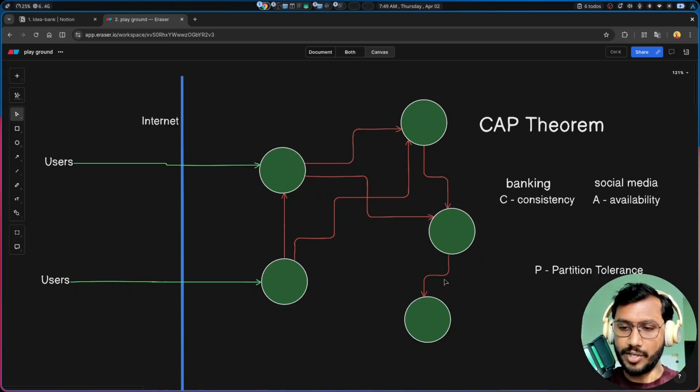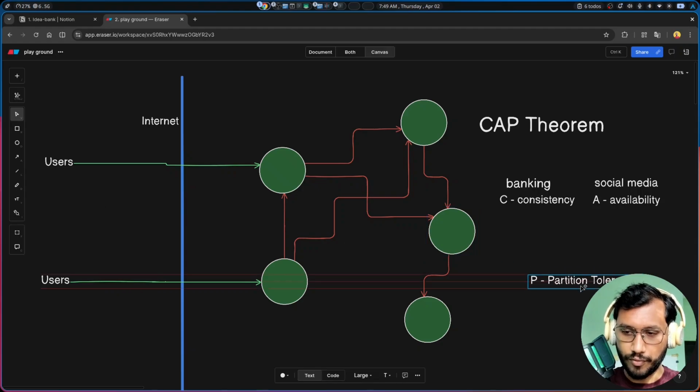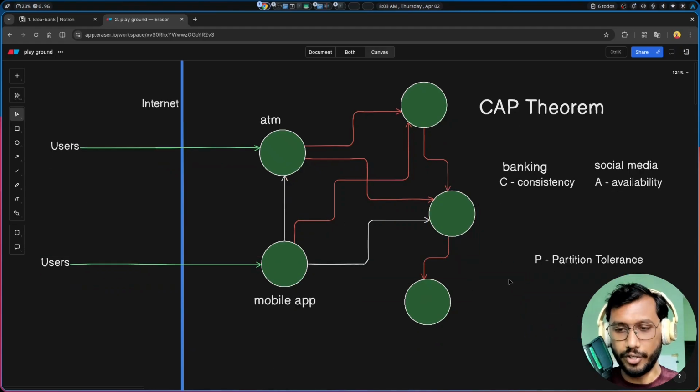So partition tolerance says that if a partition has occurred in our system, do we tolerate it and still serve the user? We of course want that. We don't want that if one system is not able to communicate with the other, we stop the whole system and stop serving users. We don't want that. So of course we want partition tolerance. The other thing that we have to choose is between consistency and availability.